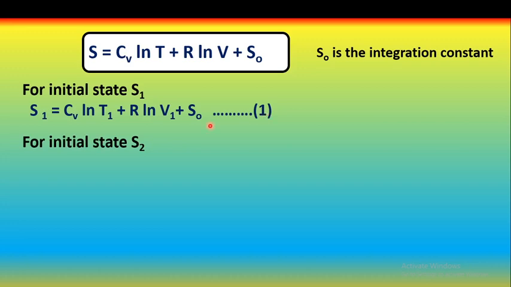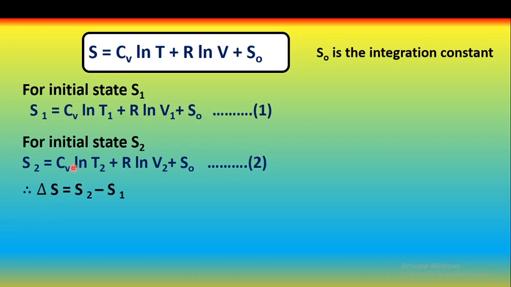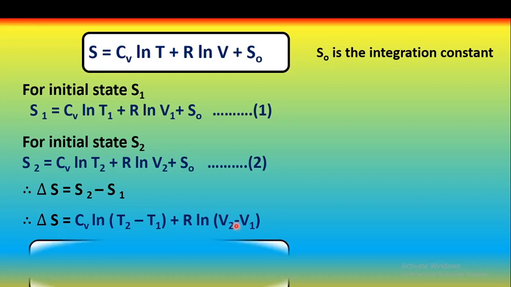For final state entropy, we can write S2 is equal to CV ln T2 plus R ln V2 plus S0. This is called equation 2. Therefore, by combining these equations, that is final state entropy minus initial state entropy, we can write S2 minus S1 is equal to delta S is equal to CV ln T2 minus ln T1 plus R ln V2 minus ln V1.